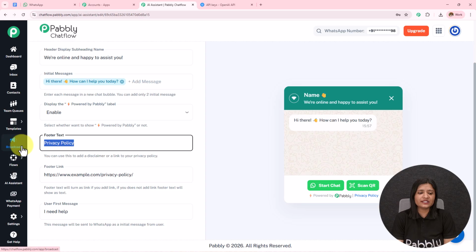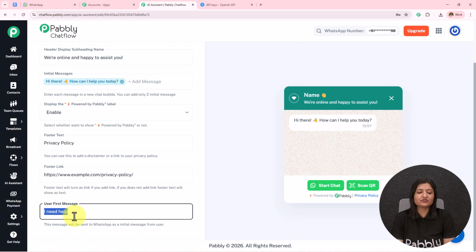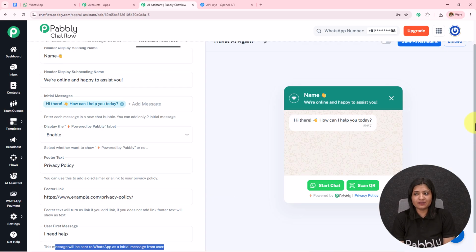Then we have this footer text where I have added the privacy policy, and in the footer link I have added the link to privacy policy. Then we have this user first message where I have added I need help. Now you can add this according to your choice and preference, and it is not necessary that only when someone sends I need help will the messages be sent. It is going to reply or send the message based on any message sent by the user.